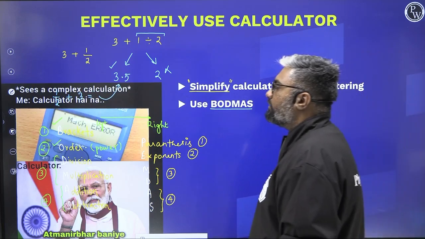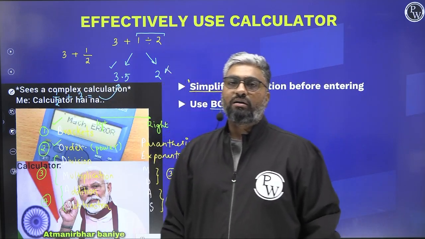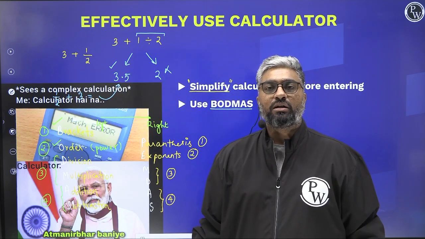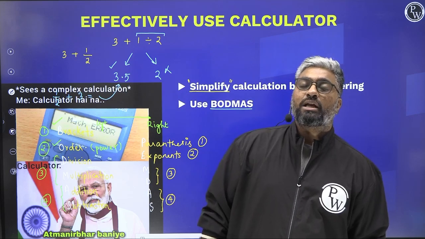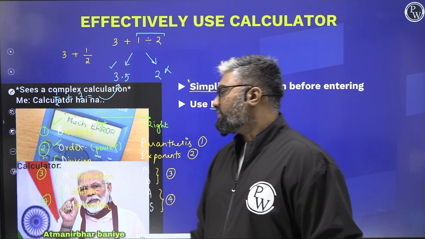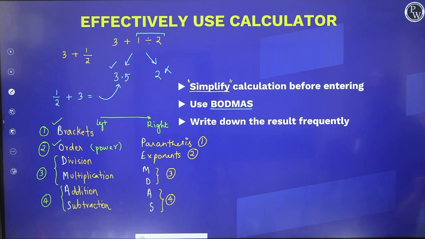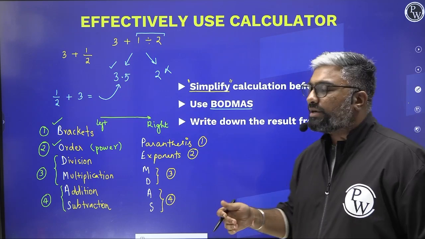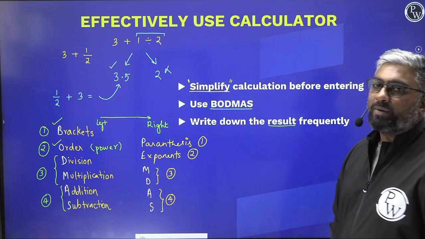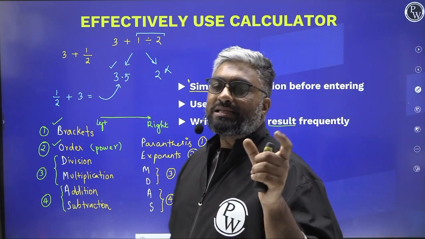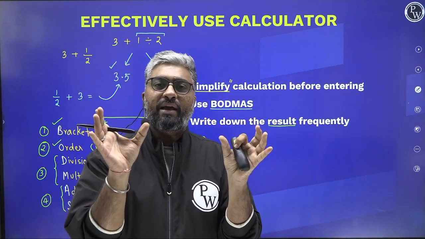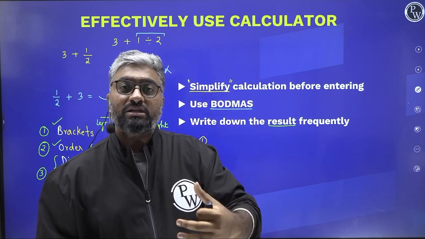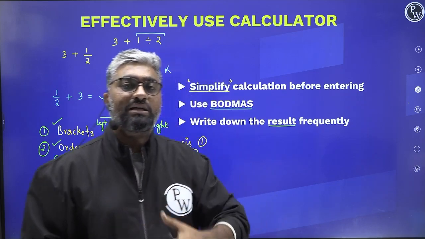Whenever you end up putting a very complex calculation in your calculator, it's not going to give you the answer at all, right? It will not be kind enough to also tell you that this is a math error. It won't. So you have to be very careful. Moving on. Every time you do one part of the calculation, make it a habit of writing down the result frequently. Let's say your expression has three different parts. If you do one, write down its answer quickly, then do the second and write down its answer quickly, and then do the third and write down its answer quickly.